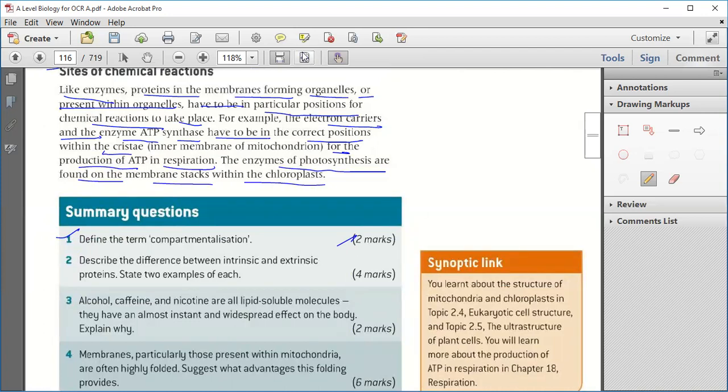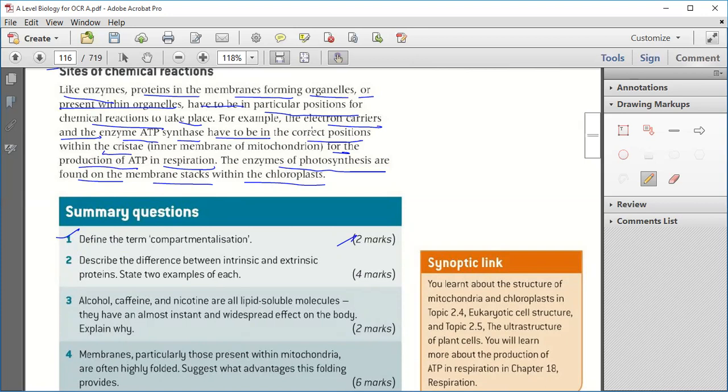No. Read this. For example, the electron carriers and the ATP synthase enzyme have to be in the correct position within the cristae, that is the inner membrane of mitochondria, for the production of ATP in respiration. Clear? So as there is more surface area, it means more electron carriers and ATP synthase enzymes will be within the cristae, and hence there will be more production of ATP in respiration, and hence you will get more energy. Clear? So I hope you can write all these things now.